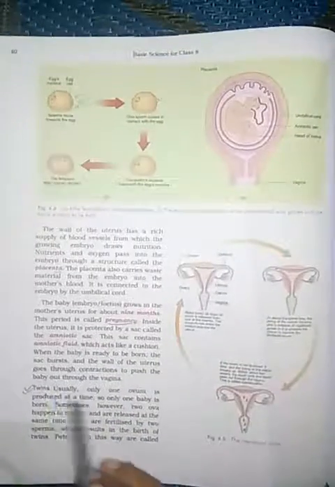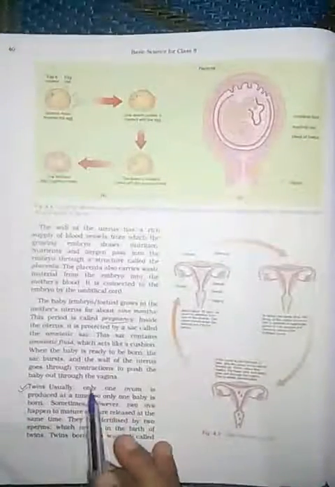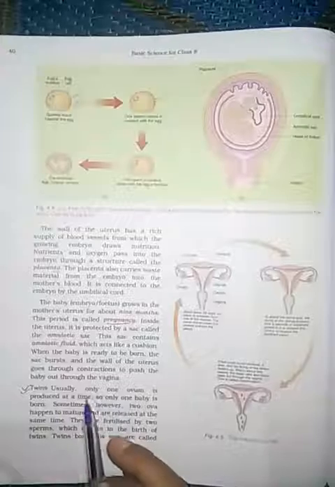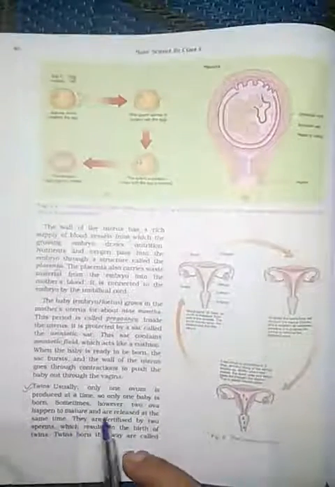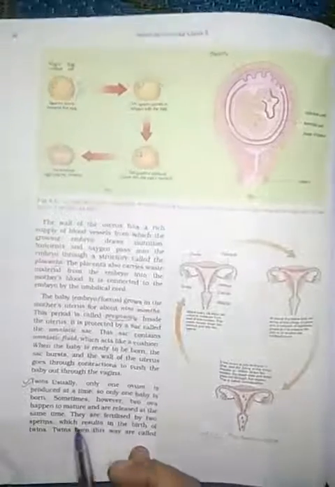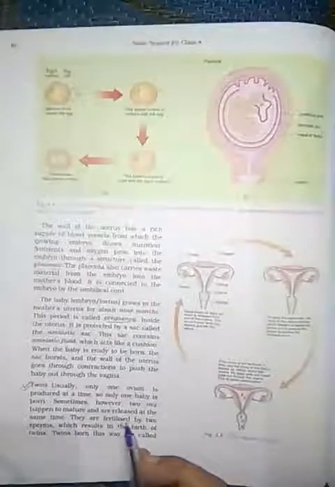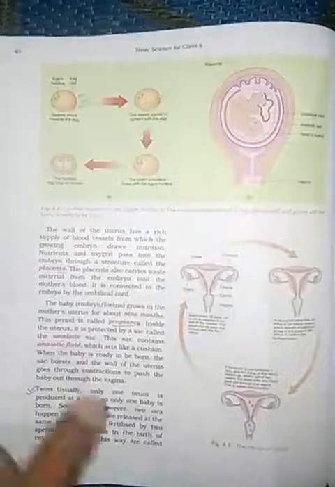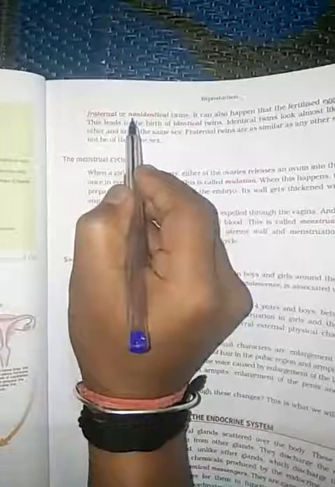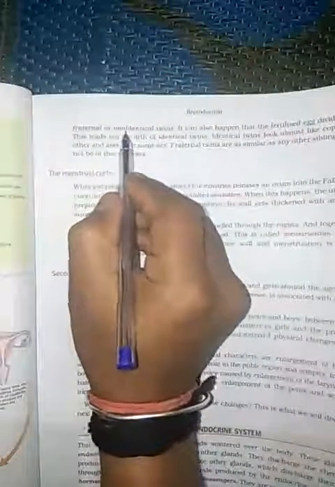Twins. What are twins? Usually one ovum is produced at one time, so only one baby is born. Sometimes, however, two ova mature and are released at the same time. They are fertilized by two sperm, which results in the formation of twins. Twins born this way are called fraternal or non-identical twins.